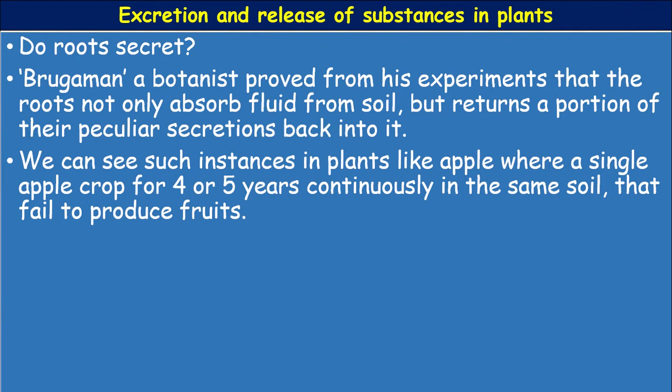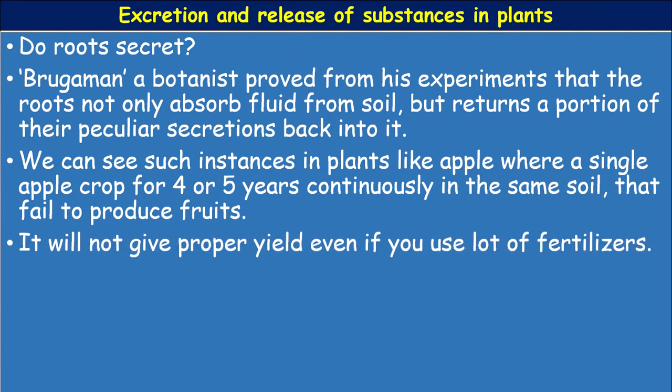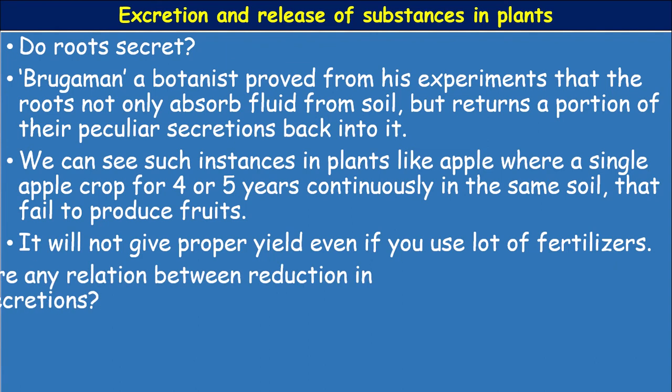We can see such instances in plants like apple, where a single apple crop grown for 4 to 5 years continuously in the same soil fails to produce fruits.